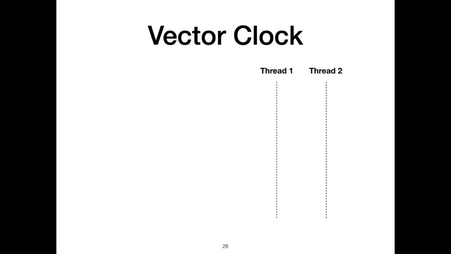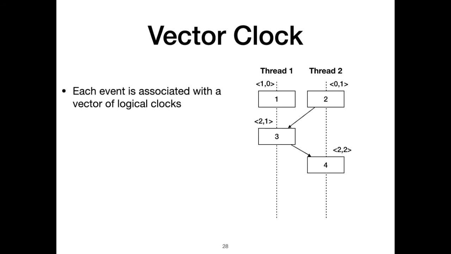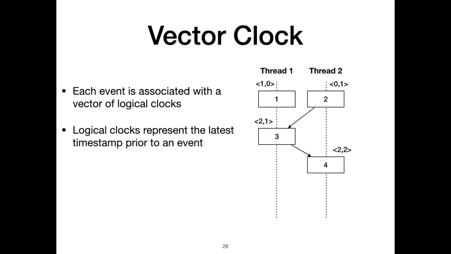Vector clock is a well-known concept in distributed systems to determine partial order or happen-before relation between events. Each event is associated with a vector of logical clocks, and increments the logical clock corresponding to its thread. If an event is caused by another event in a different thread, it updates the corresponding clock to the maximum value. Therefore, the logical clock represents the latest timestamp prior to an event.